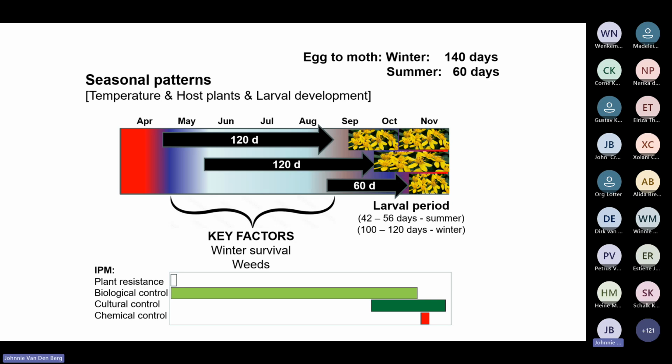So our recommendations in terms of IPM would be, well, plant resistance is of no use here until we get a BT maize and soybean that kill cutworms. Biological control is active right through the year, natural control. Cultural control should be applied here by removing weeds through disking, etc. And then chemical control is only important here. So these are the two. This is the toolbox of IPM, and we're using different tools to manage the pest.